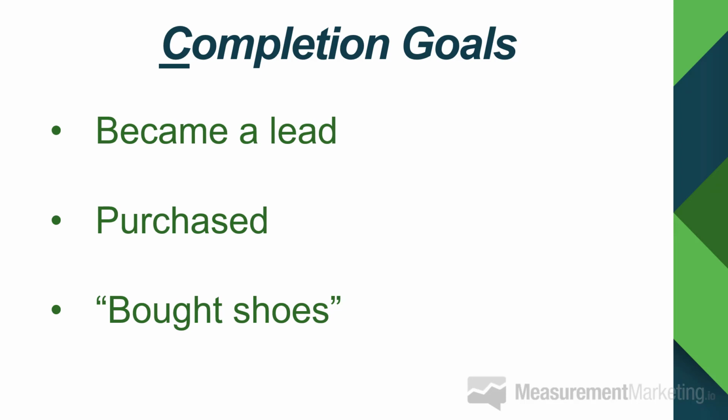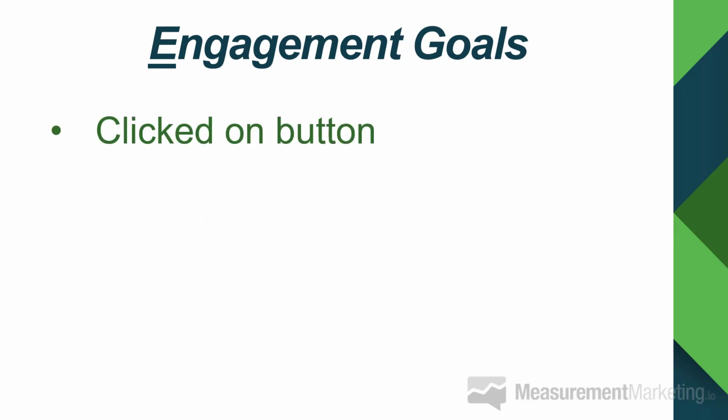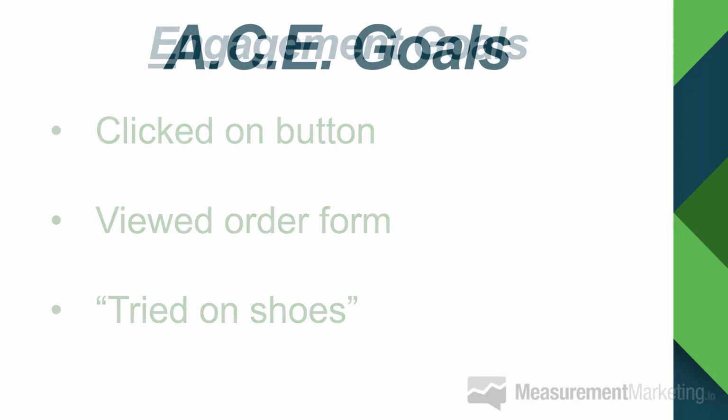But then there's a third one that's often skipped, and that is the engagement goals. In the case of online, it could be something as simple as clicking on a button. It could also be viewing the order form, maybe viewing the cart page could be a sign of engagement. And then in the offline world, it's engaging with the purchase, in this case, trying on the shoes. Somebody sees the shoe store, that's awareness. They try on the shoes, there's the engagement, and ultimately they buy the shoes. That's your completion goal. Okay.